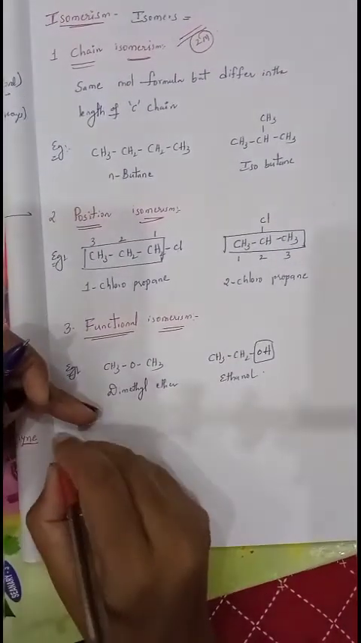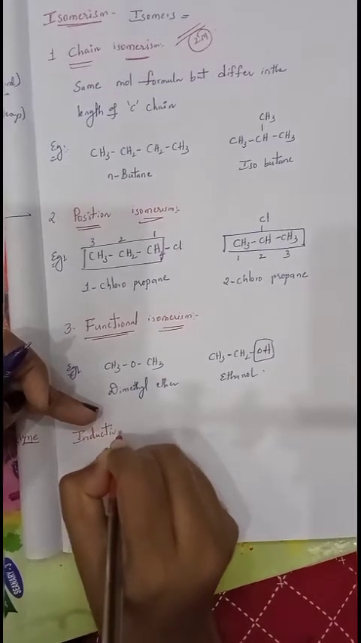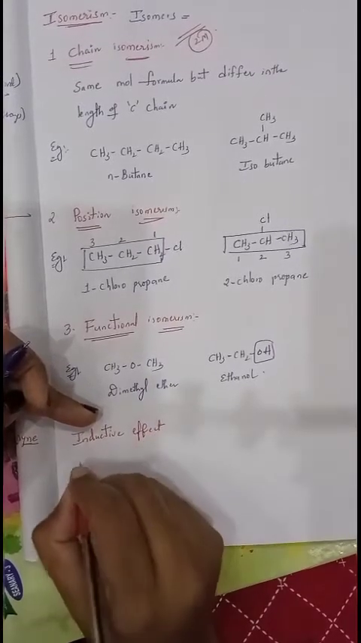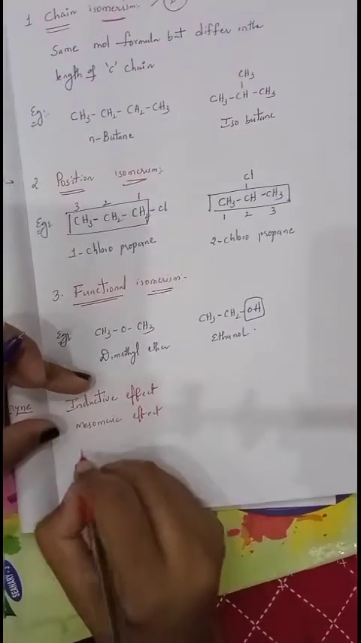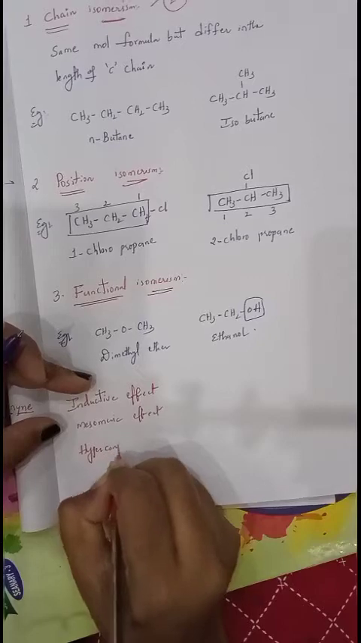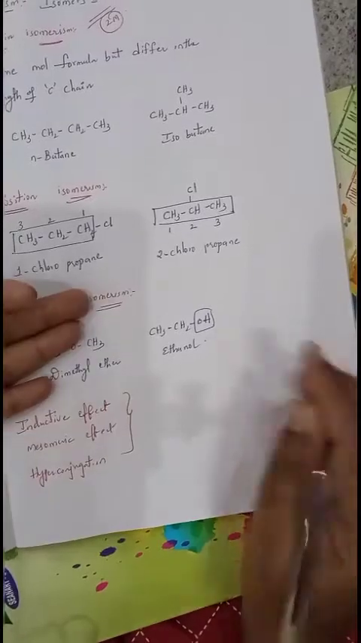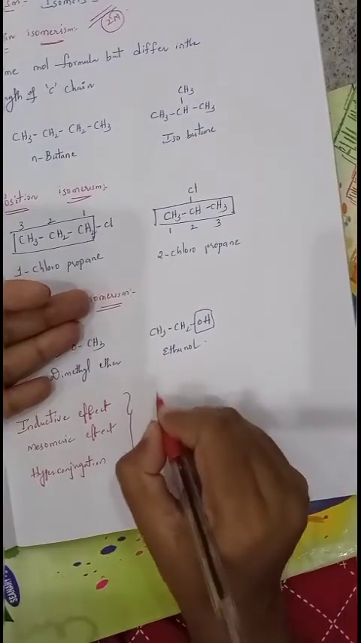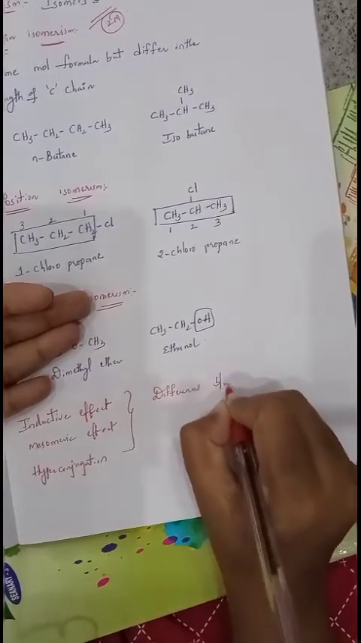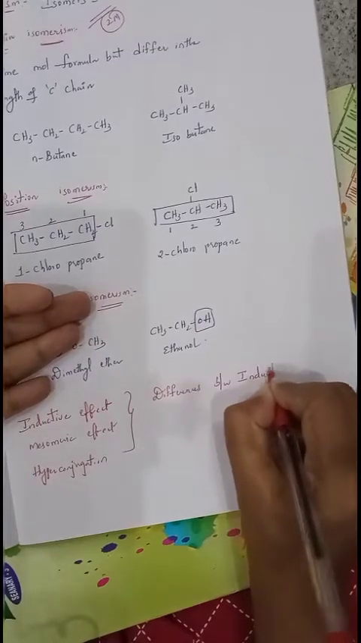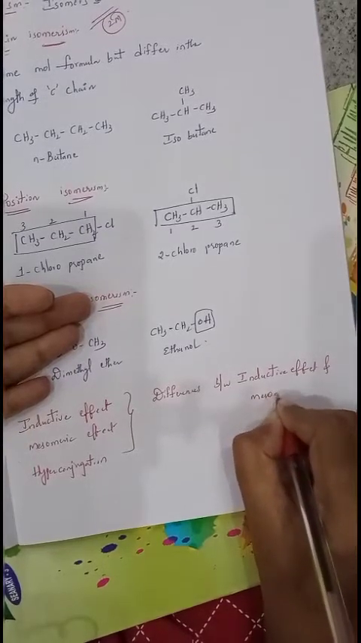Next, another important concept is you want to concentrate on inductive effect, mesomeric effect, hyperconjugation. Along with these three, you try to read two more important questions, that is differences between inductive effect and mesomeric effect.